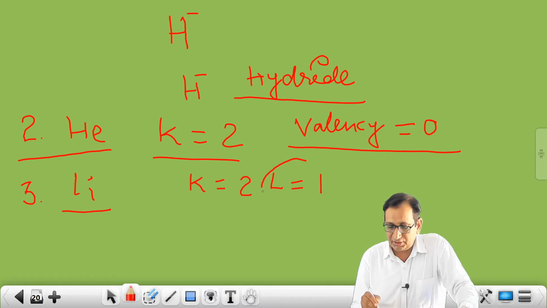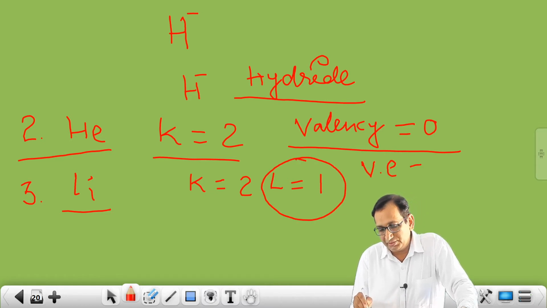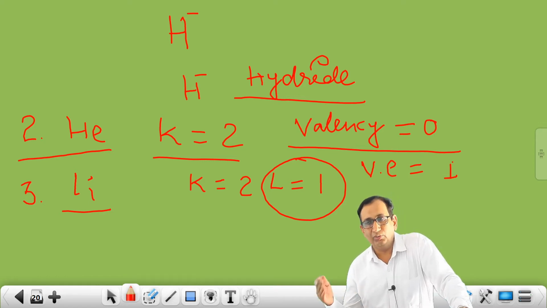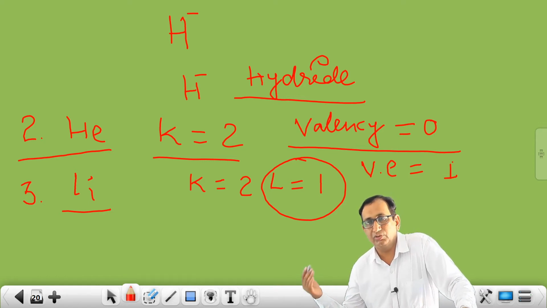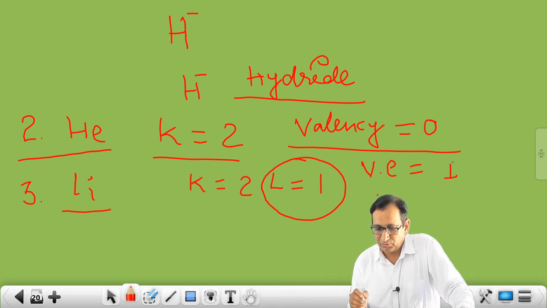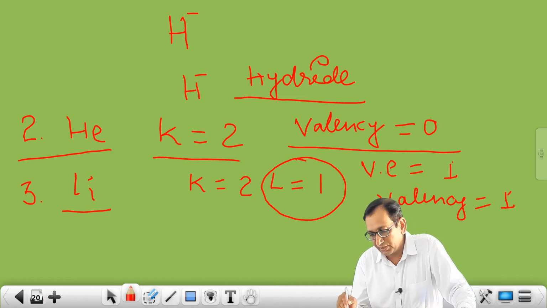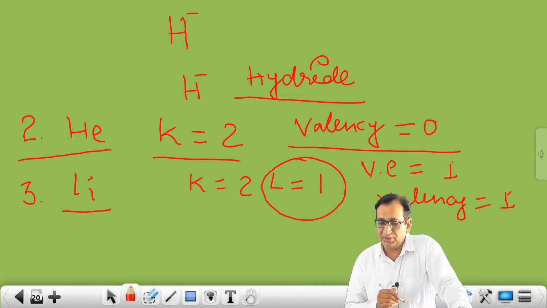So in the outermost shell 1 electron is present. So in lithium the valence electron is 1. So if 1, 2, 3, 4, then valency is also 1, 2, 3, 4. So here what will be the valency of lithium, students? It will be +1. Okay students.